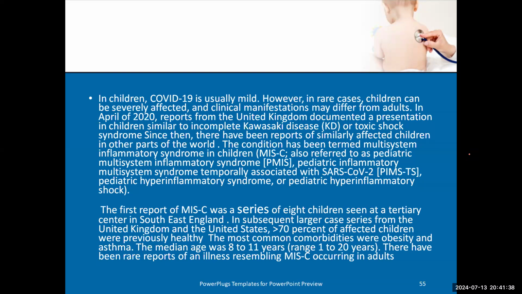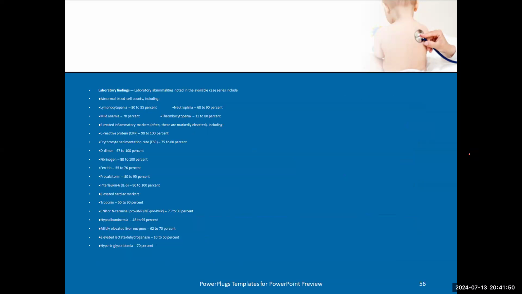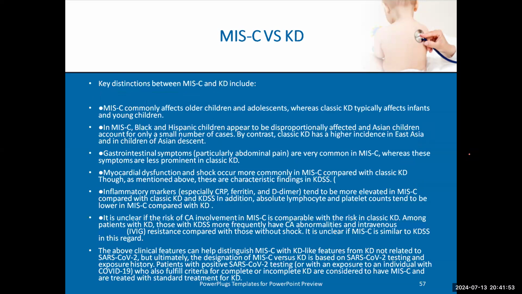So it could come with one of two clinical pictures, either toxic shock syndrome or Kawasaki disease. The one which we need to differentiate now is Kawasaki disease. So the patient will have a clinical picture like Kawasaki disease, and we will have MIS-C. So how to differentiate between multisystem inflammatory syndrome, post-COVID, and Kawasaki disease? First of all, MIS-C affects older children.